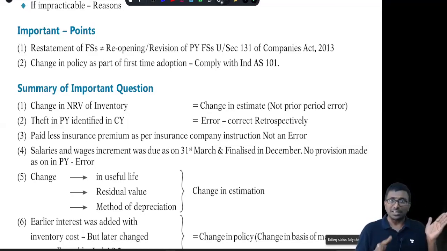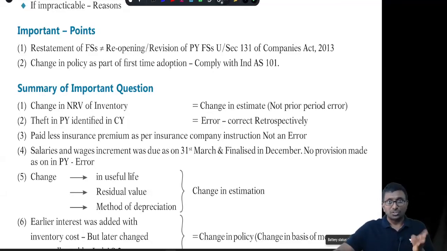Last year theft happened, current year you identified, that is an error, correct? You would have done a good job last year, the audit or the accounting people would have done it correctly, but you didn't do it. You should have paid good attention to it. It didn't happen, so it is an error. You paid less insurance to the company because they have given the wrong information. That is not my error. The insurance company should cry for that, not me, right?